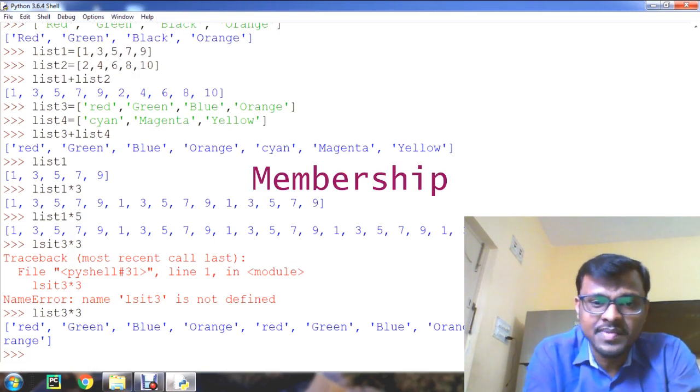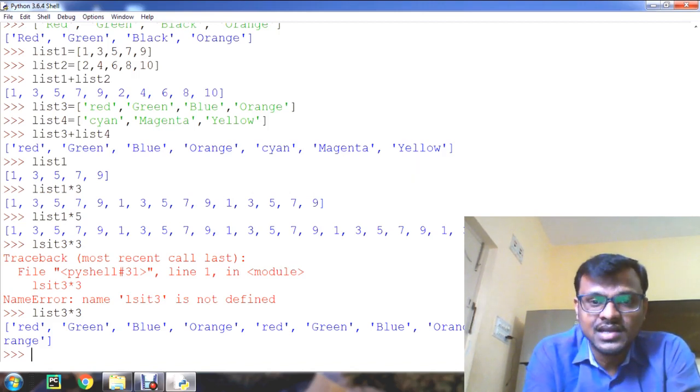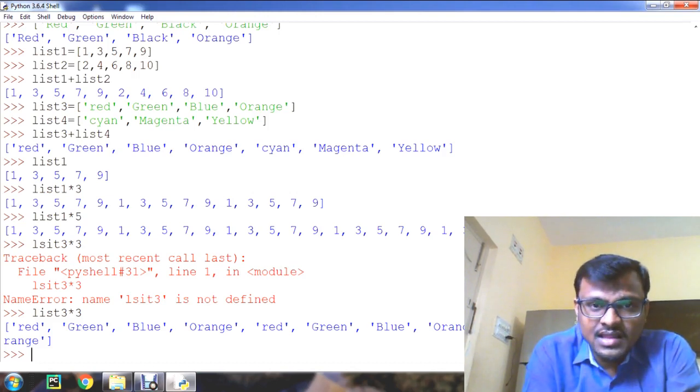We know that the membership operators are used to check whether elements are present in the list or not, by using the in operator or the not in operator. In and not in are the two membership operators. Let us have some examples here.